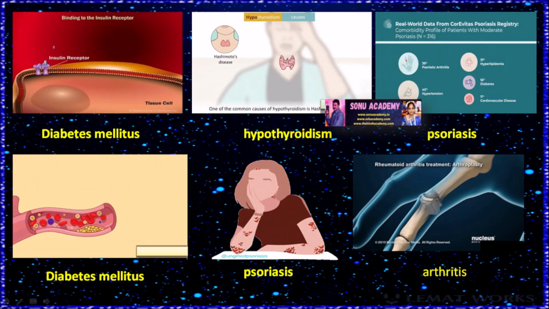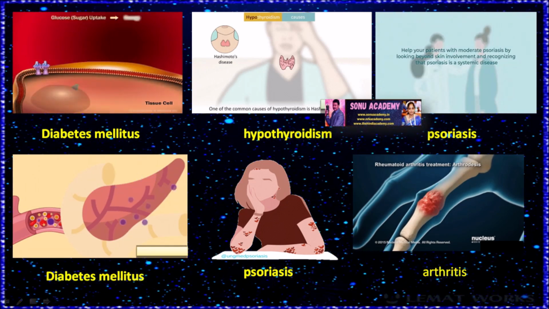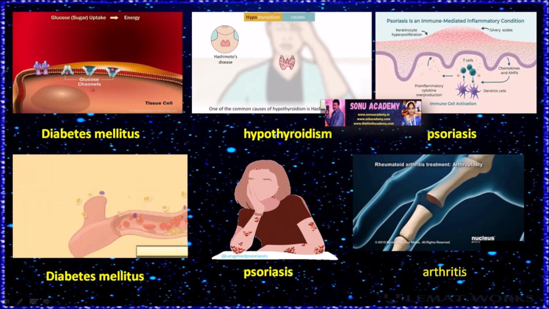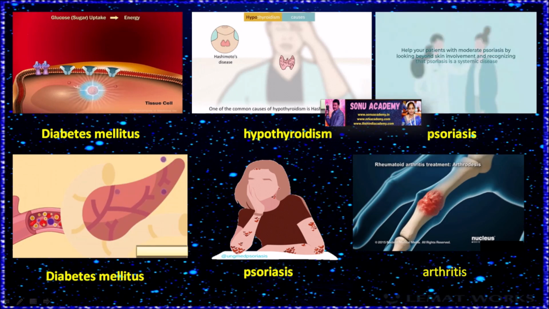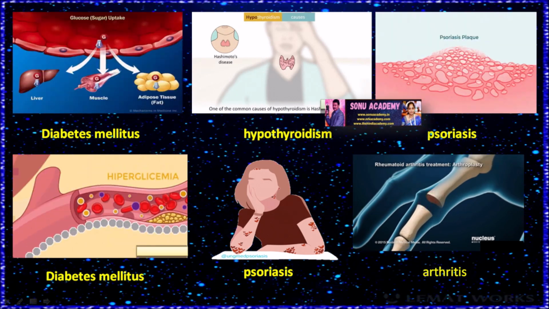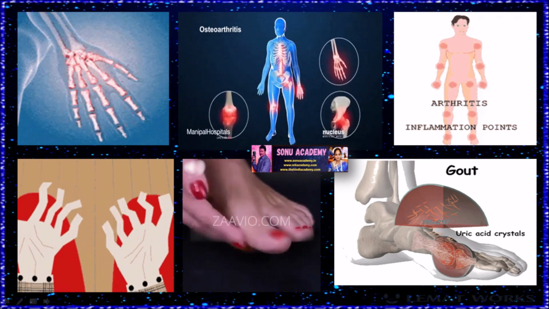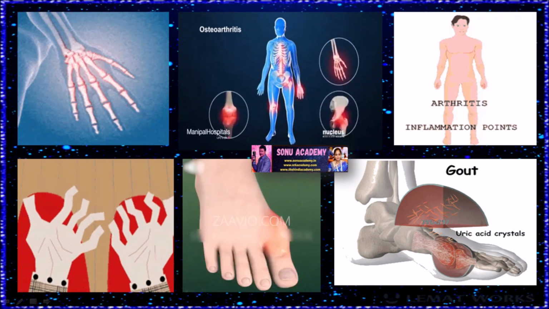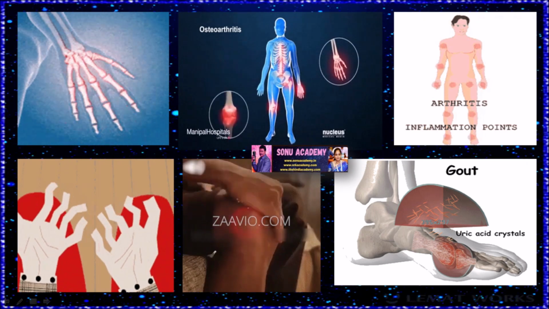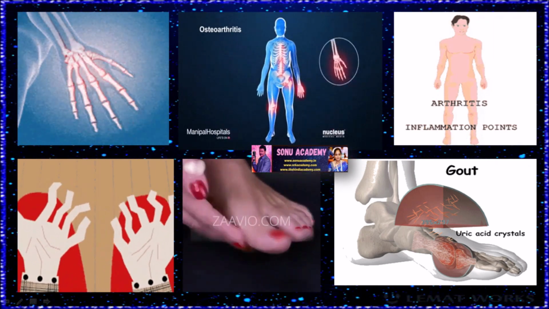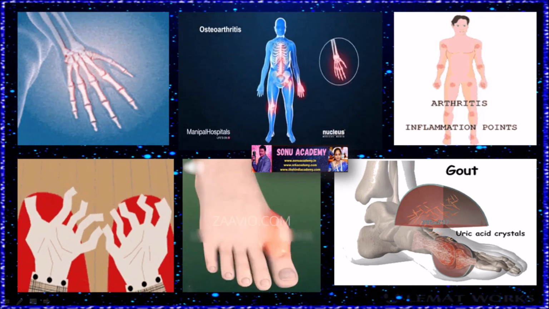High uric acid levels can cause diseases like kidney disease, diabetes mellitus, hypothyroidism, psoriasis, arthritis, gout, and a few cancers. These are certain health conditions caused by high uric acid levels in our blood.